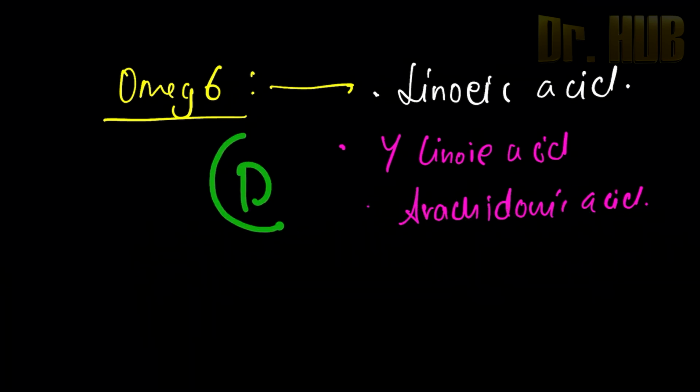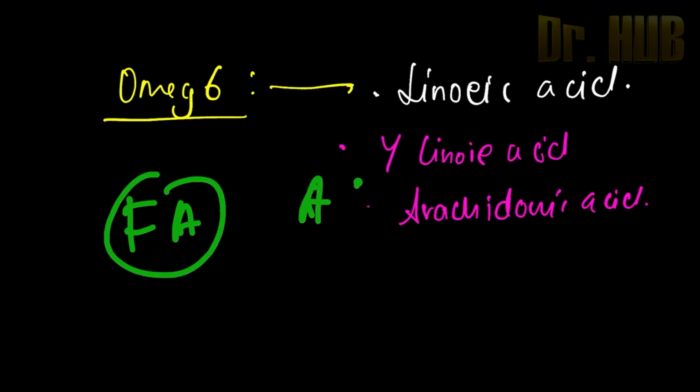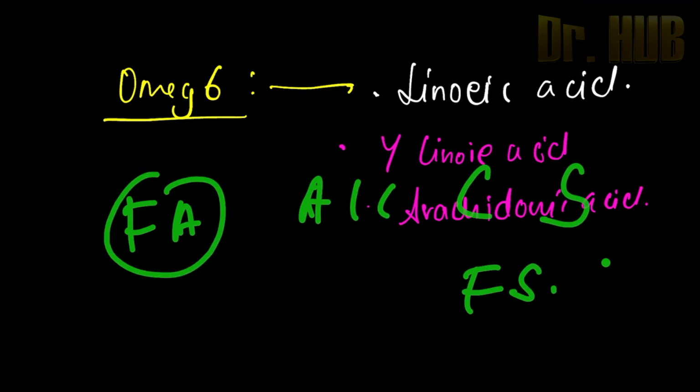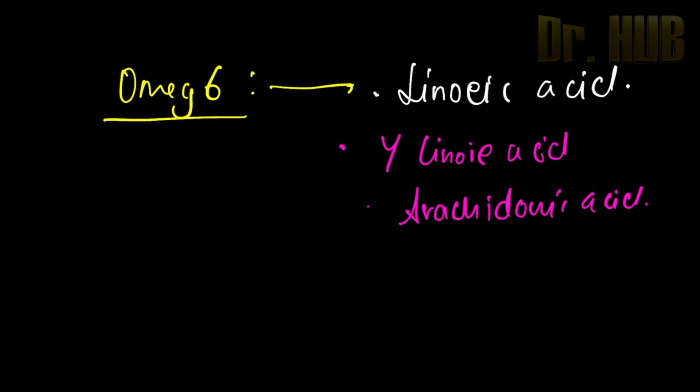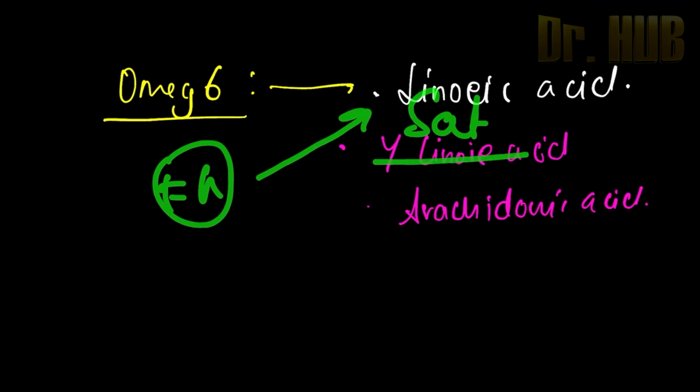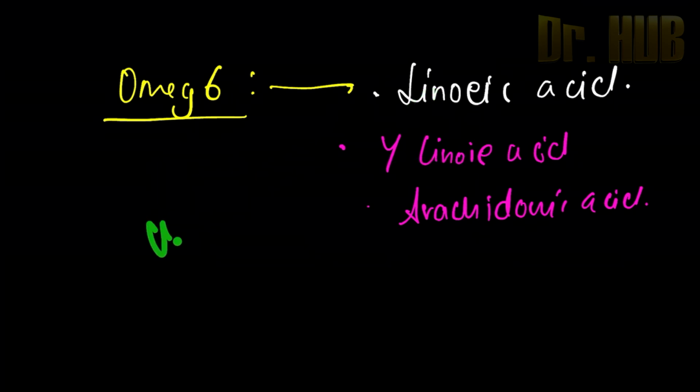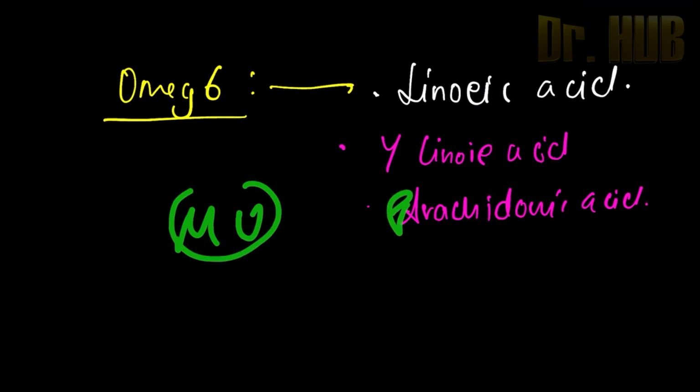Then looking at derived, we further classified it into fatty acids, alcohol, the carotenoids, steroids, as well as the fat soluble vitamins and the hormones. Under the fatty acids we further went on to classify it as saturated and unsaturated. Under unsaturated there was monounsaturated, polyunsaturated as well as the eicosanoids.